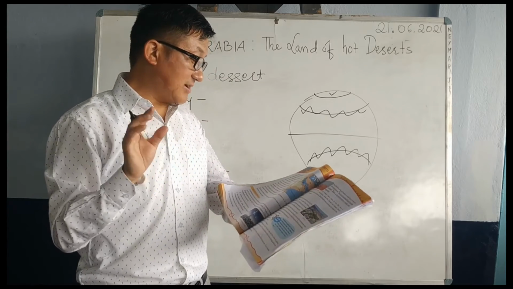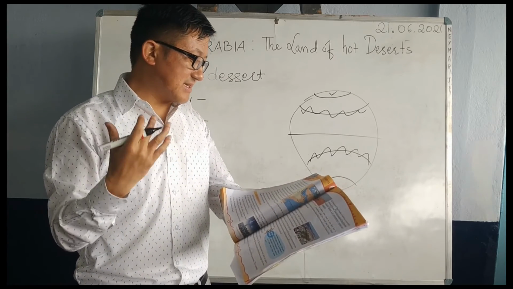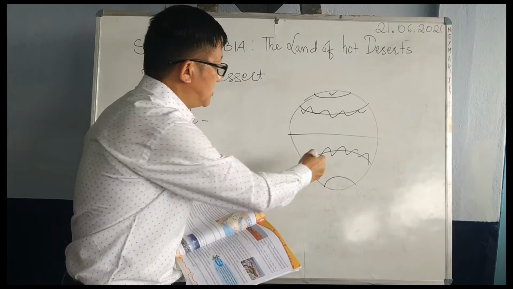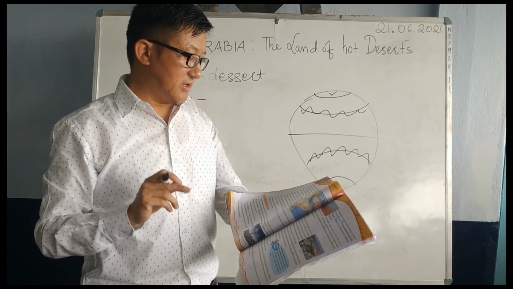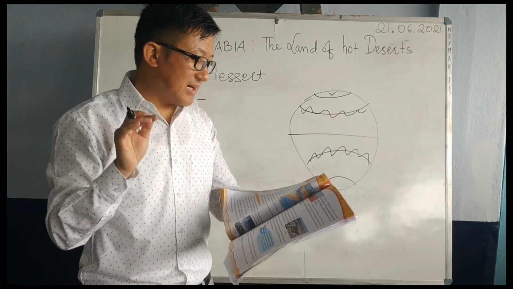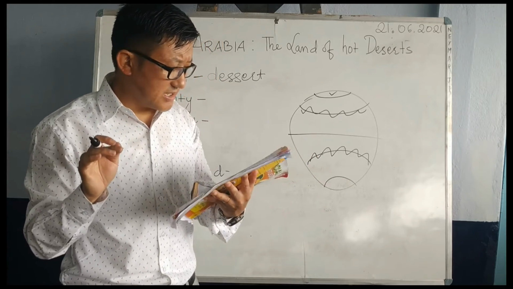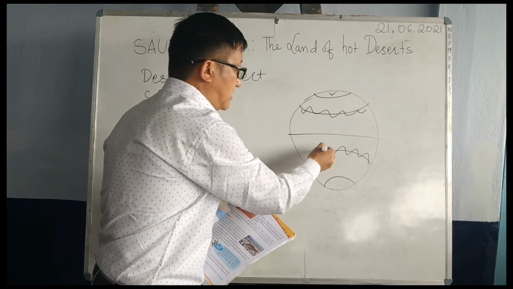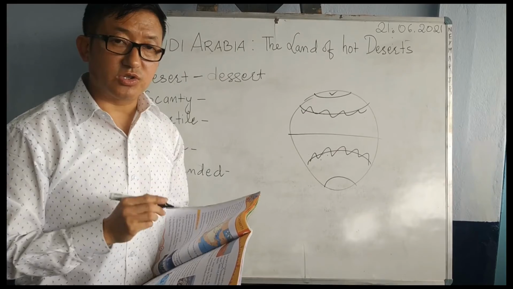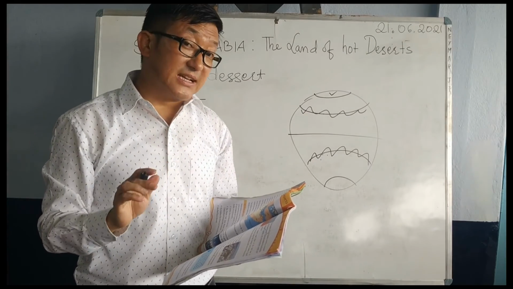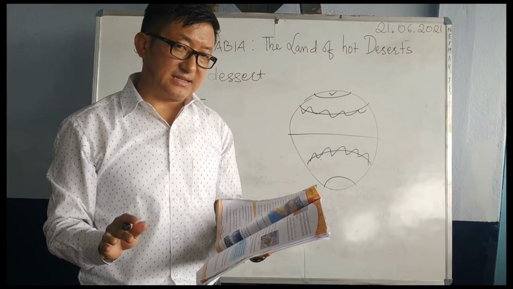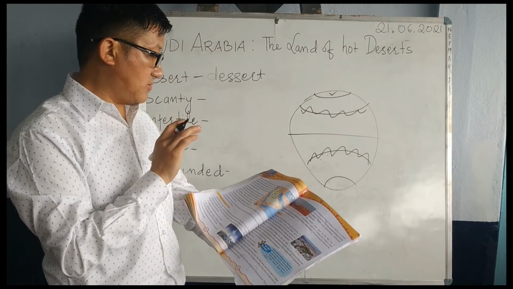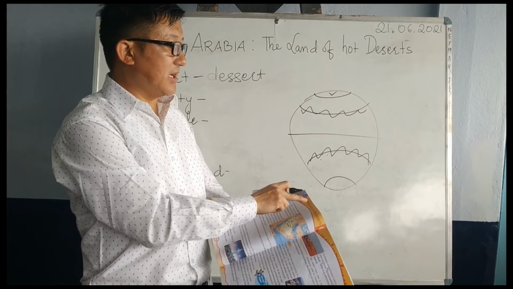There are so many deserts in the northern hemisphere, and in the southern hemisphere you have the Atacama, the Kalahari, and the Australian deserts, in different places and different countries. Let us now talk about Saudi Arabia.